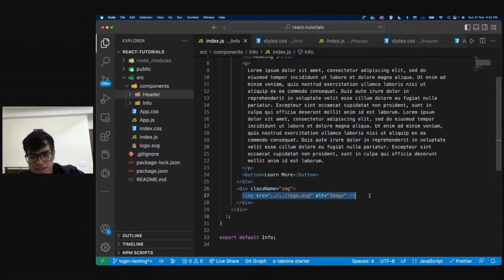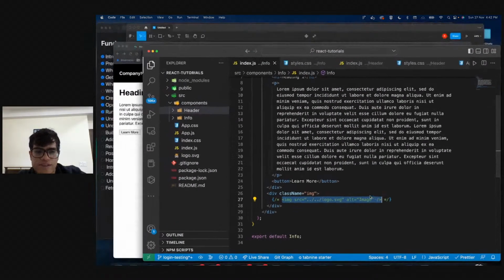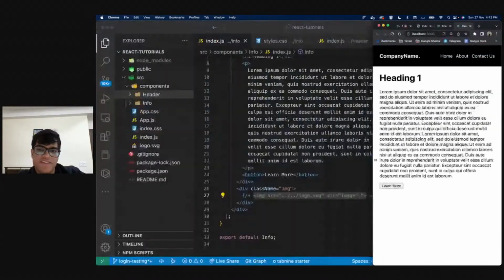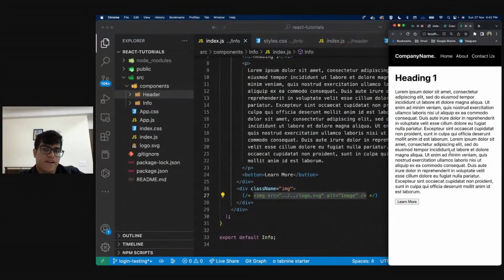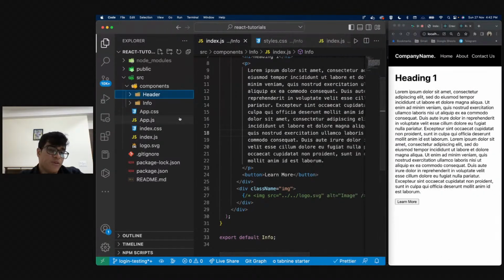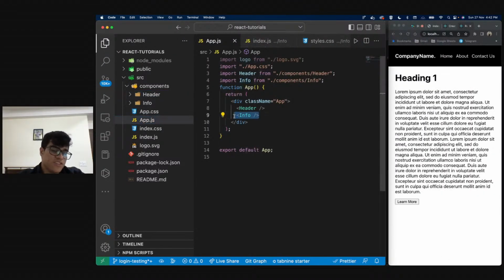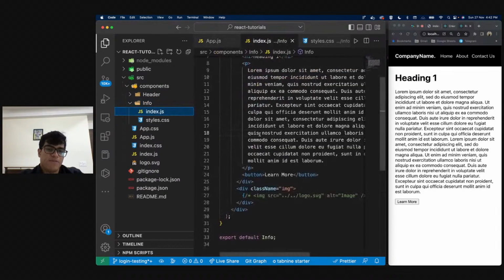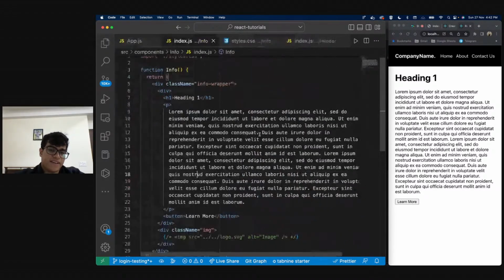So far, let's just ignore this for now and see what we have. We have this, and we will be styling it accordingly. But we have the beginnings of our info component, and we have imported our info component inside our app.js. And app.js basically has the header and the info component. The info component till now just has a flex and two divs.